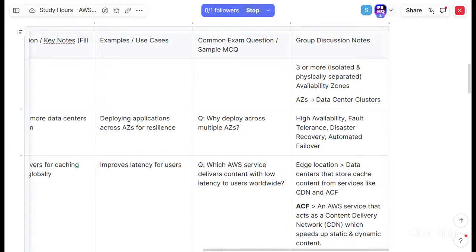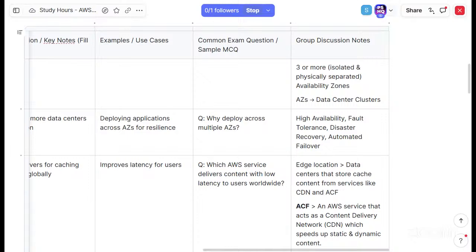Okay, so here what it says is an AWS region is a large geographical area with multiple data centers. Yes. Region is the term itself. Multiple data centers is the keyword. Multiple data centers in the region, in a large geographic area. Yes, obviously. To my understanding, that is what it is.